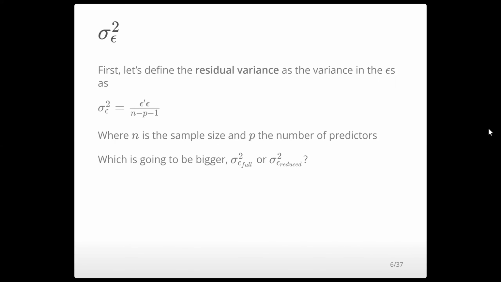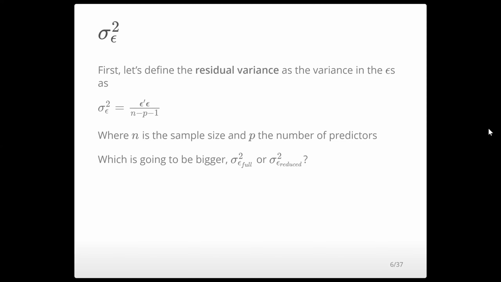So first, let's define new terms. The residual variance of the model is simply the variance of the epsilons, of the errors. So it's the sums of squared errors in the model. We can denote this sigma squared epsilon. We obtain this, where n is the sample size and p is the number of predictors, by multiplying the vector of residuals by itself. That's the sums of squares residual, and then we divide it by n minus p minus 1. So it's the mean square, not the sum of squares.